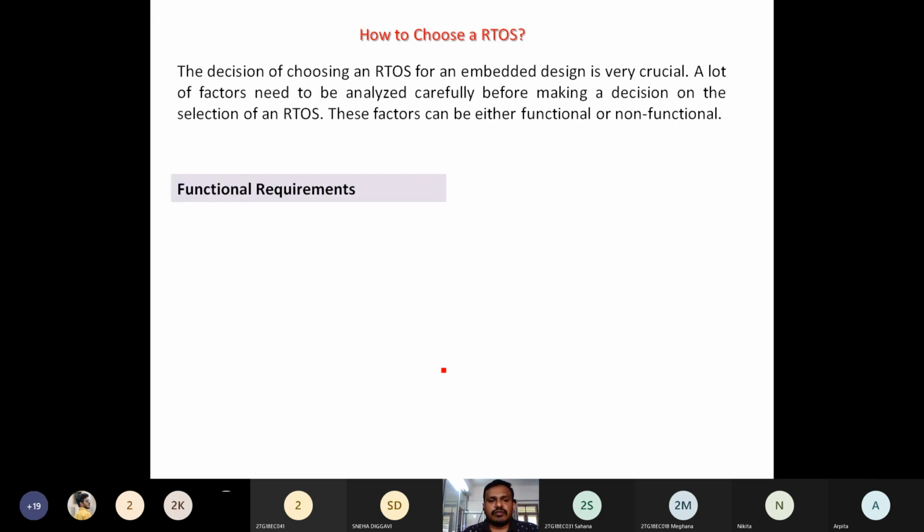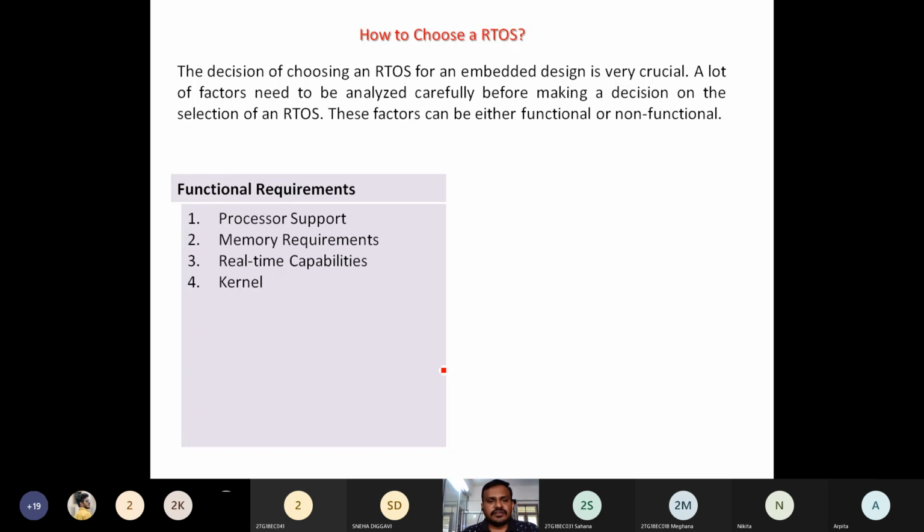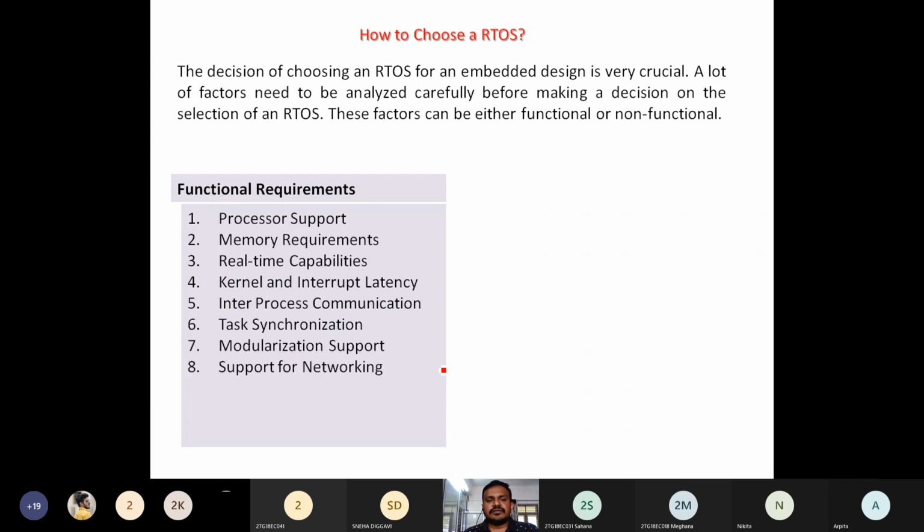If I go for the requirements for the functional factors, here we are going to find whatever the RTOS, its processor support, and its memory requirements. We need to think about the real-time capabilities of that particular RTOS.